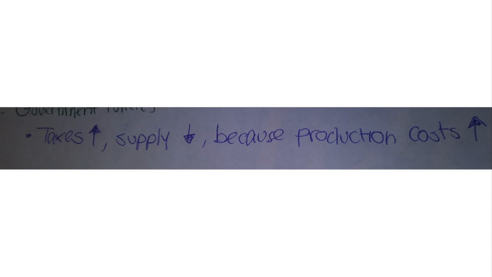The fourth is the number of production units. As production units increase, so does supply, but as production units decrease, so does supply. The fifth is government policies. So when taxes increase, supply decreases because production costs increase.